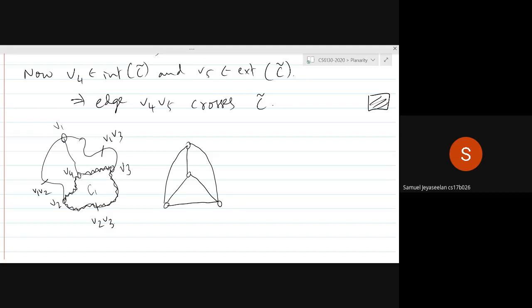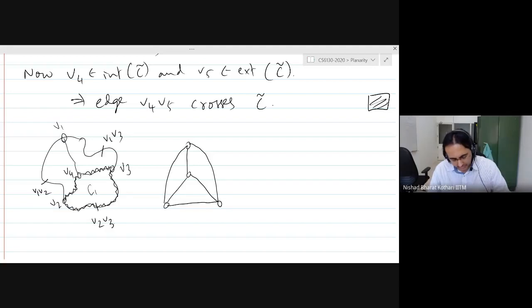And since V1 is not in the interior of C because it lies on the boundary of C, therefore it cannot be in the interior of C1. So hence it must be on the exterior of C1. Okay. Right.